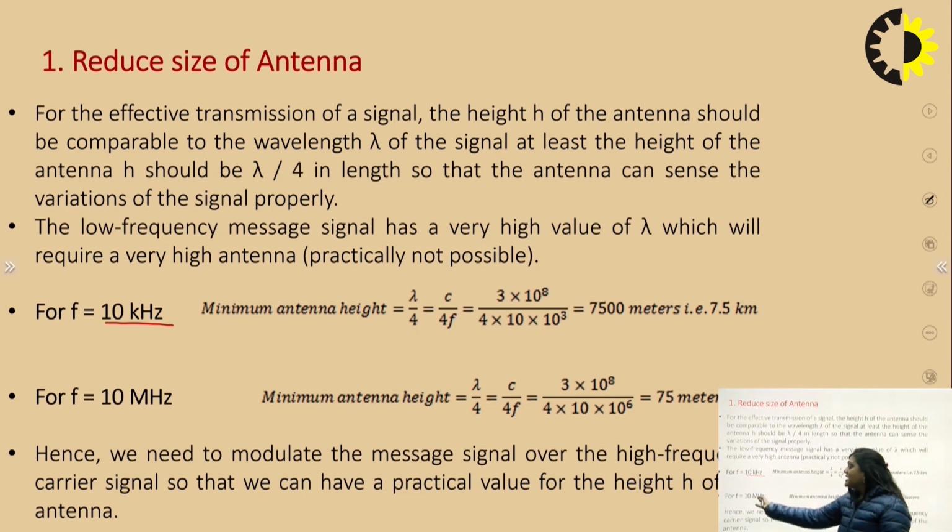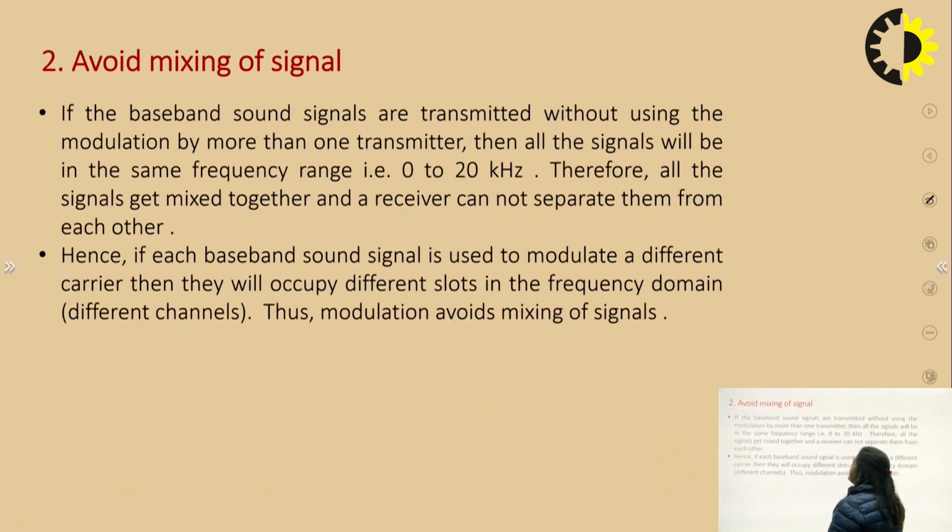If we use a 10 megahertz frequency, meaning high frequency signals, the minimum antenna height will be 75 meters. That's why we use high frequency signals as a carrier. With low frequency signals the antenna height required is very high, 7.5 kilometers, and with high frequency the antenna height is reduced.